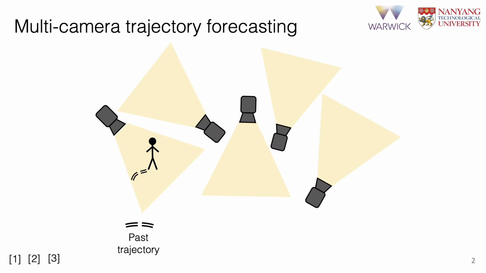Predicting the future trajectory of an object is a commonly explored task and has a wide range of applications from autonomous driving to video surveillance. Many excellent existing models such as Social LSTM, SOPHIE, and Social GAN successfully tackle this task, which we term single-camera trajectory forecasting. As shown here in red, this task looks at predicting a future object trajectory in the same camera in which it is observed.